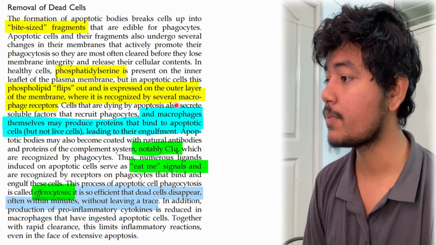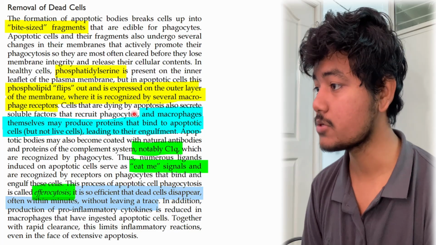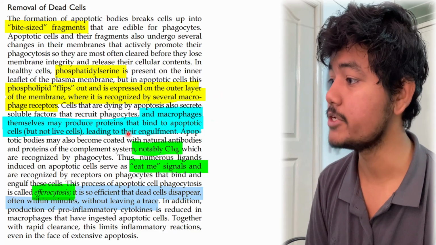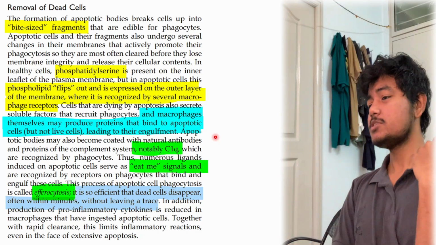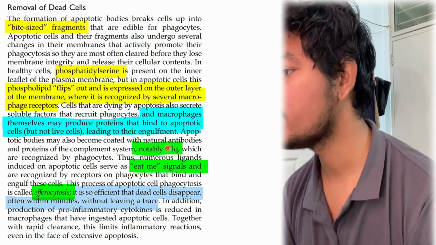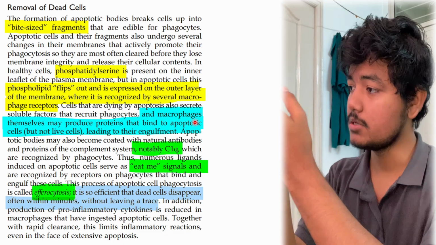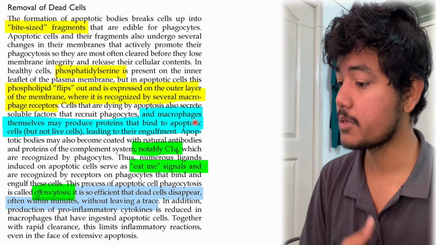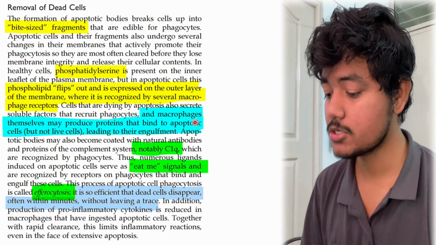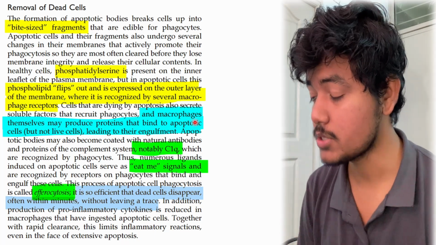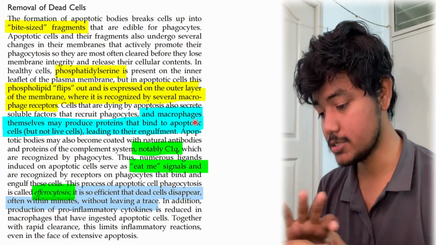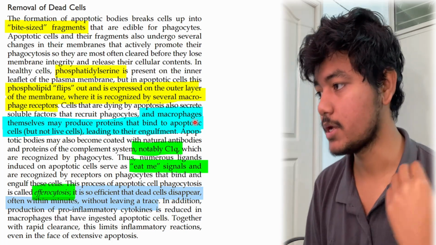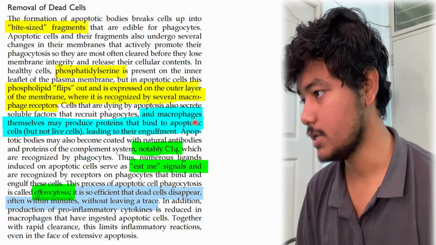The other membrane changes are recognized by several macrophage receptors. Cells that are dying by apoptosis also secrete soluble factors that recruit phagocytes. The macrophages themselves may produce proteins that bind to the apoptotic cells but not live cells, leading to their engulfment. So it is very understandable what is being said: the macrophage itself releases certain chemicals which go and attach to those cells undergoing apoptosis and not the healthy cells, so there is a differentiation between healthy and damaged cells, so that it can quickly clear the debris.